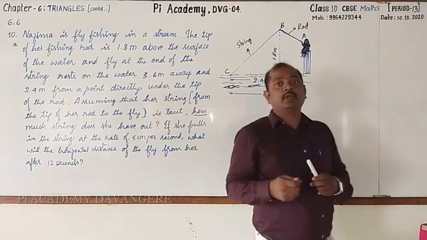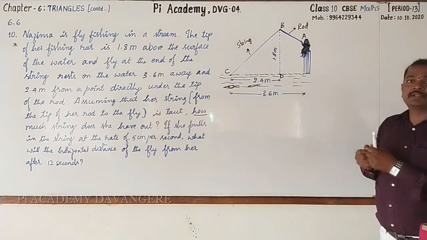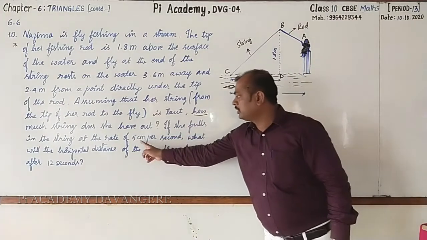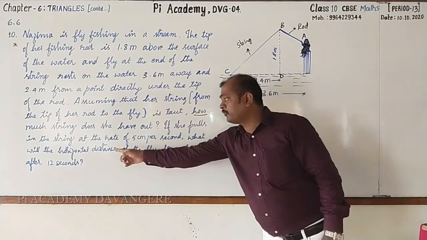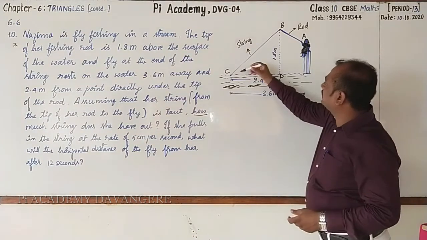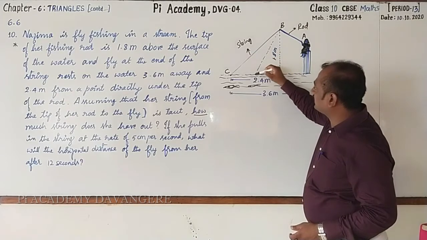Then as she is going to catch the fishes, she will go for pulling the string towards her. Then she pulls that string with a speed of 5 centimeter per second for 12 seconds. So after 12 seconds, the string comes here, assume that.